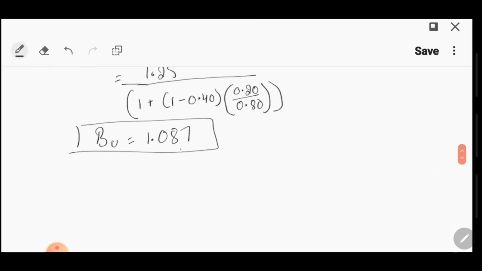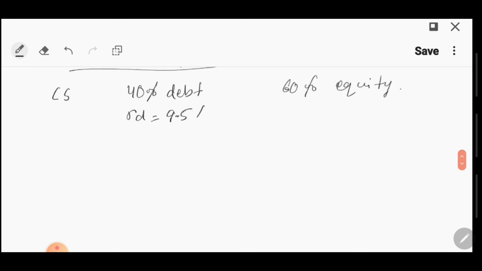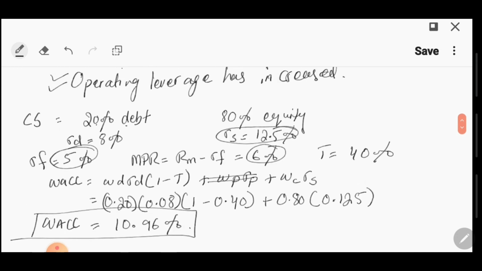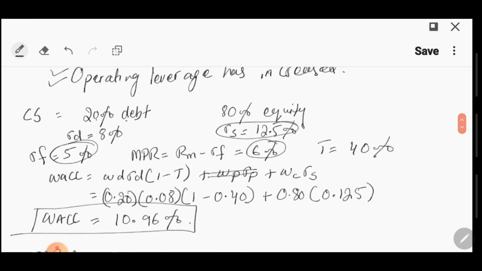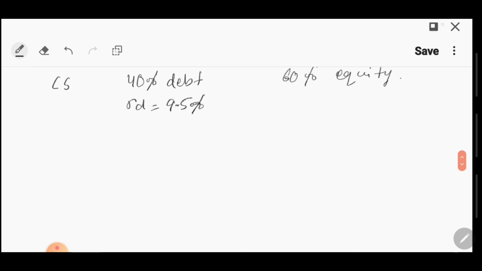So let's update our information. Now they want a capital structure which has 40% debt and 60% equity. But if they do this, the RD will now be 9.5%. The previous RD was 8%. So debt के ऊपर cost increase हो जाएगी. What else?